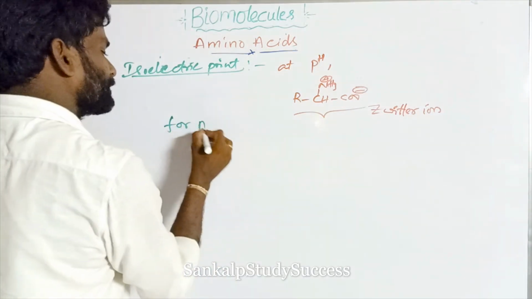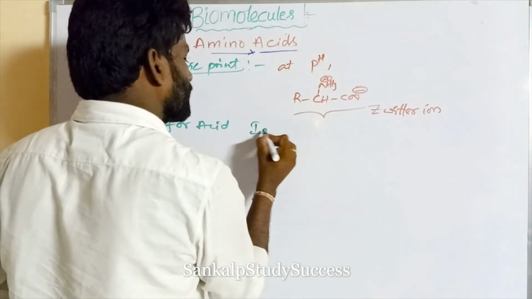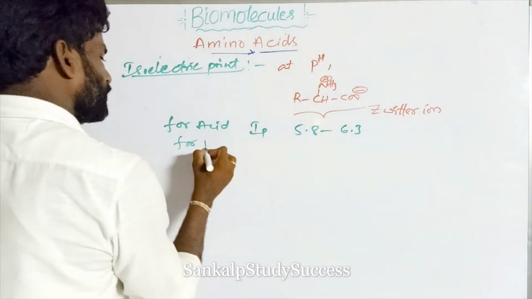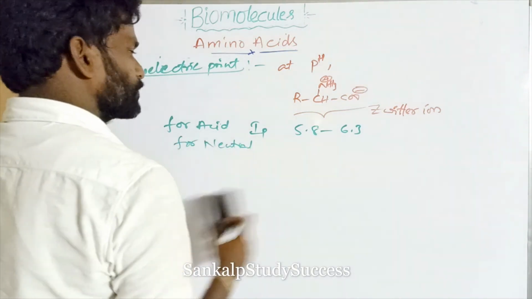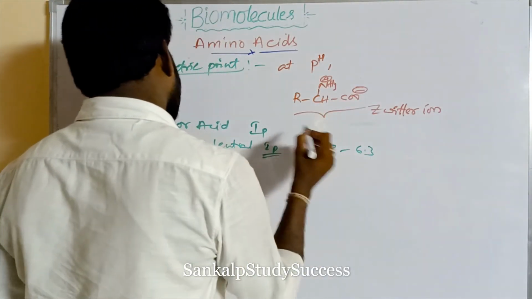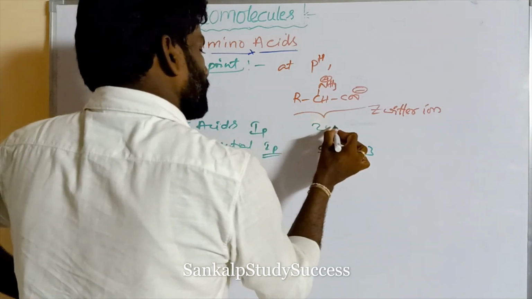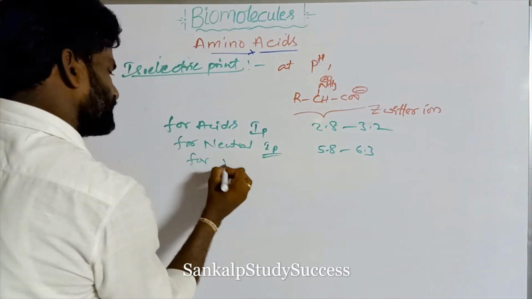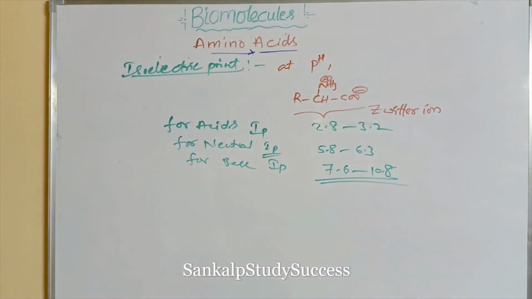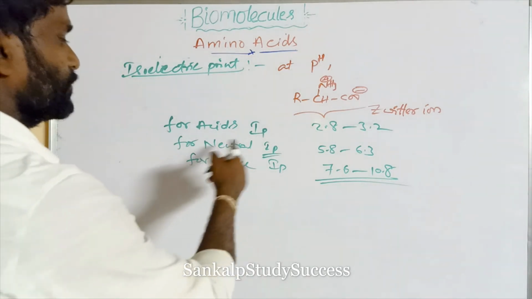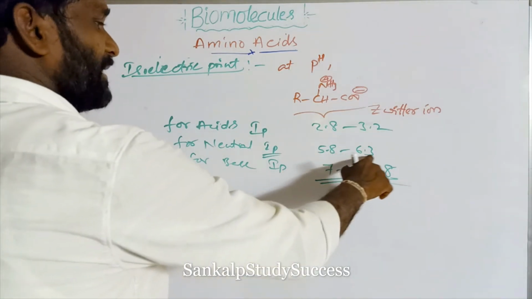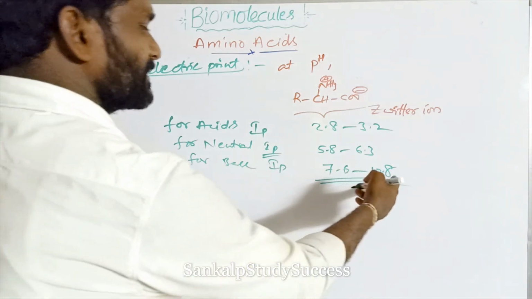For neutral amino acids, it is 5.8 to 6.3. For acidic amino acids, it is 2.8 to 3.2. For basic amino acids, the isoelectric point is 7.6 to 10.8. So the isoelectric point ranges are 2.8 to 3.2 for acidic, 5.8 to 6.3 for neutral, and 7.6 to 10.8 for basic amino acids.